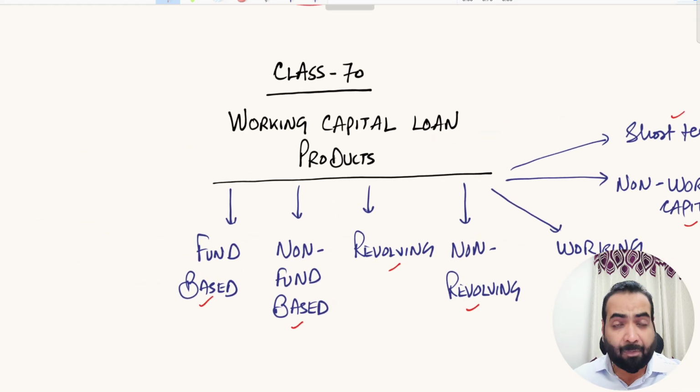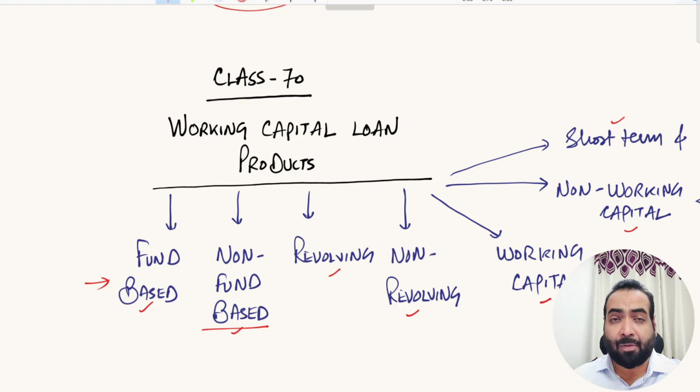So when we say the loan classification is fund based product, the fund based loan product means the actual cash gets into your hand. You get to use the actual cash or actual money for your business. The loan types in which actual cash is given to you for usage are called fund based products. Non-fund based products are those in which no cash is given to you, like bank guarantee. In the bank guarantee product, only a piece of paper is handed over to you. There is no flow of actual cash or money into your account, right?